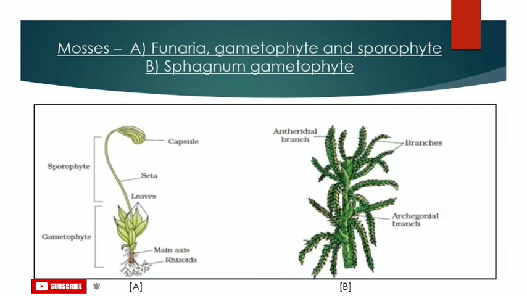Now talking about the sporophyte stage of the life cycle of mosses. The sporophyte in mosses is more elaborate than in liverworts. Spores are formed after meiosis, and the sporophytes have a mechanism of spore dispersal. An example, as you can see, is A, Funaria, and B is Sphagnum. So this was about mosses and some of their important characteristics.